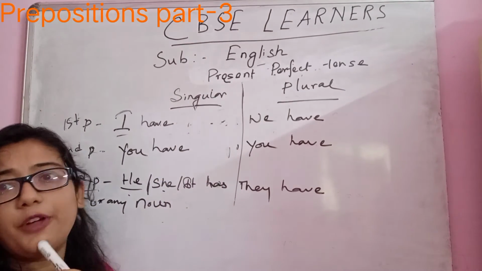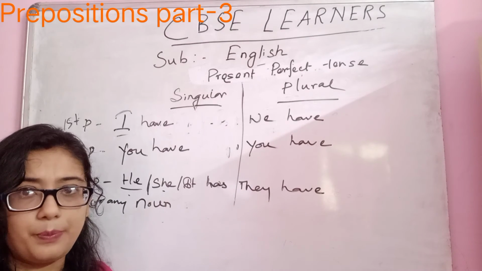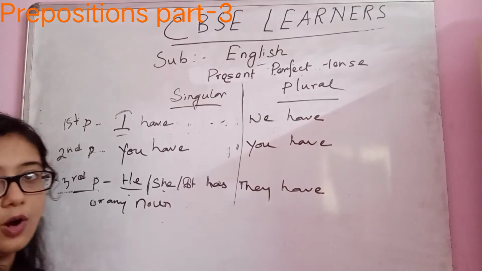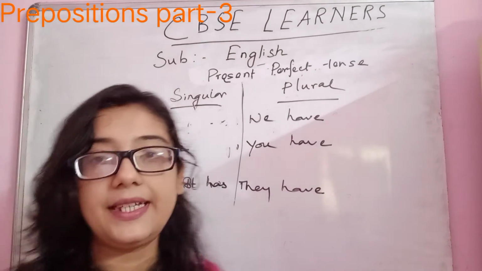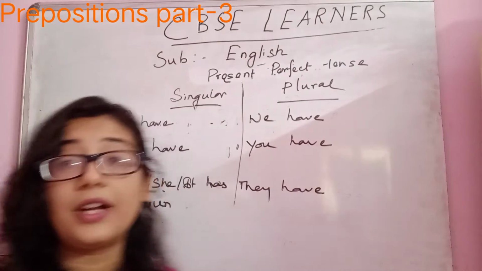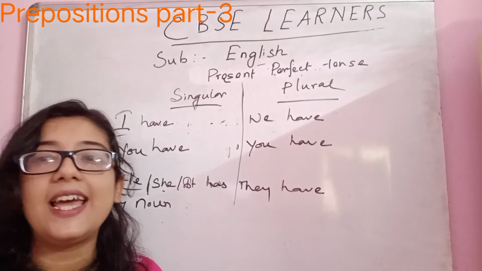Okay, now the verb form. In the perfect tense, what verb form do we require? Is it present participle? No, it's not present participle. It's the past participle form of the verb. Let me take the same word we will continue with: eat. What is the past participle form of eat? Eat, ate, eaten.